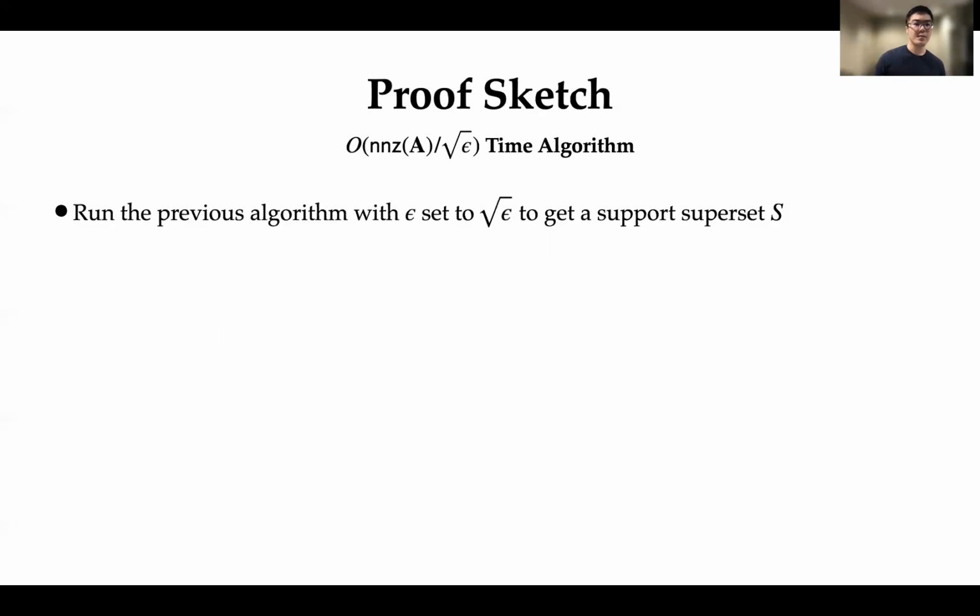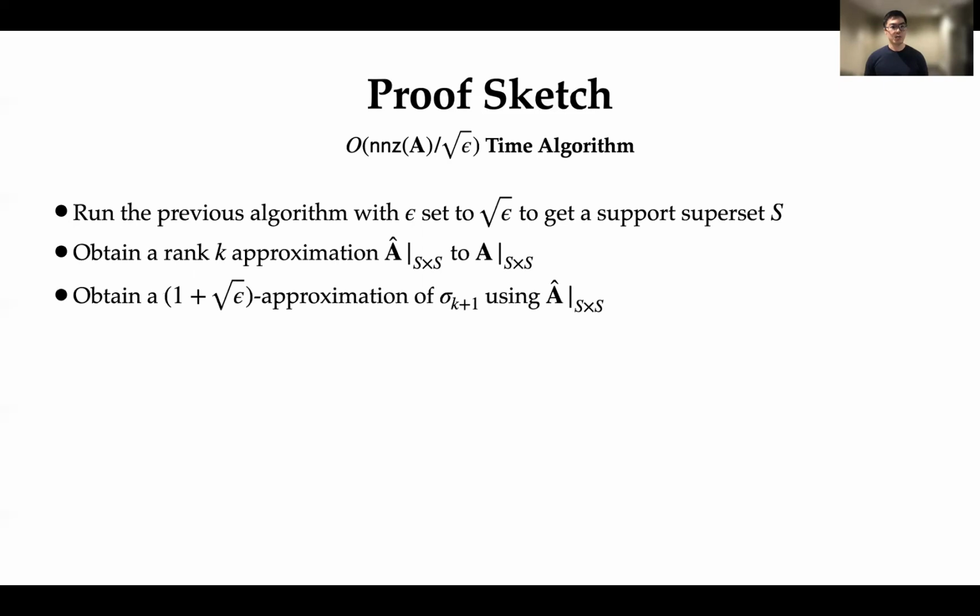So what's our fix? The first thing we do is that we know we can still run the previous algorithm if we set epsilon equal to square root epsilon instead. And this will still get us some support superset S that gives us some sort of approximation. Then we'll use this support superset S to obtain a rank k approximation A hat of this submatrix restricted to S. Next we'll show that we can get a 1 plus square root epsilon approximation to sigma k plus 1 using this rank k approximation.